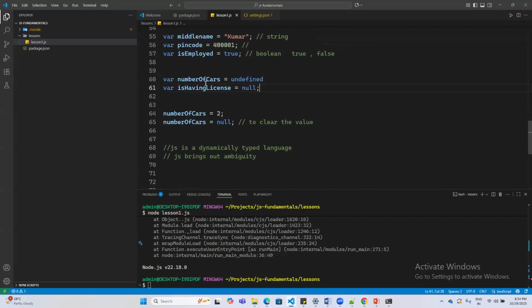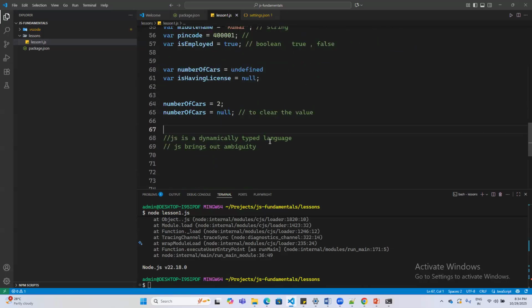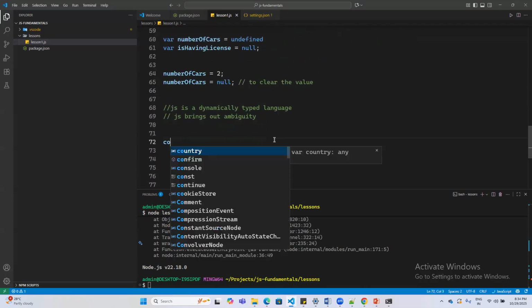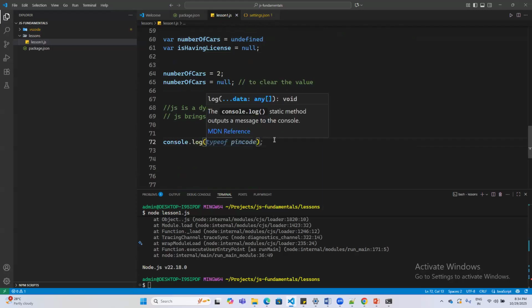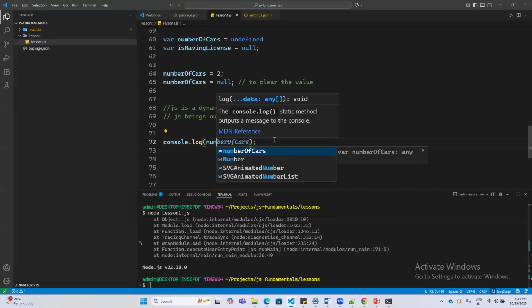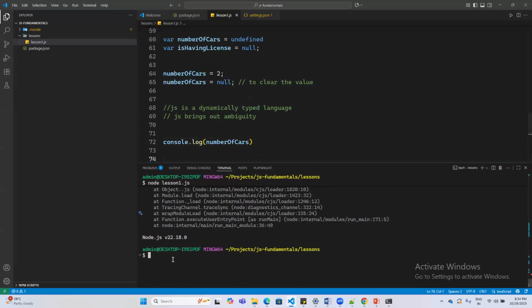So when I do a console.log output of is having license, you will get a different value. So if I do a simple console.log statement of number of cars, hopefully we haven't created any error already. Let's see.